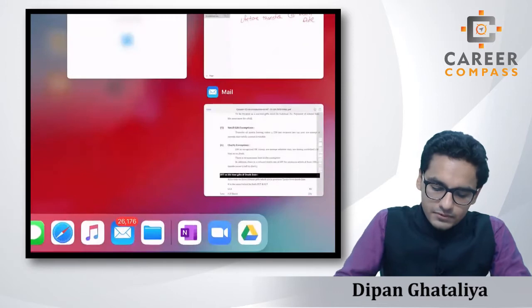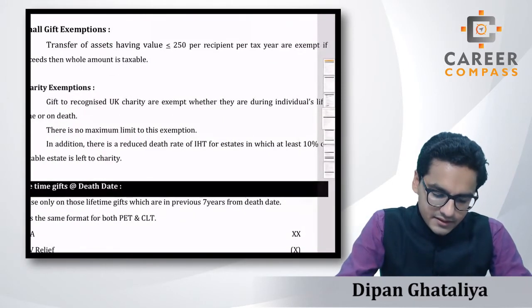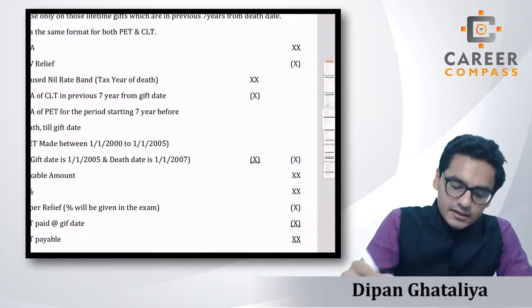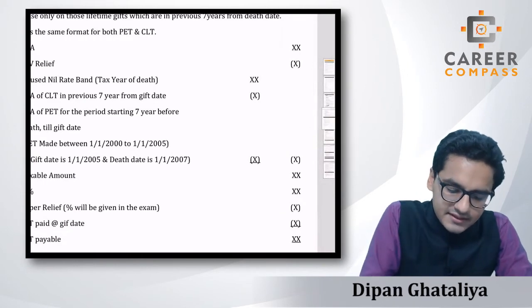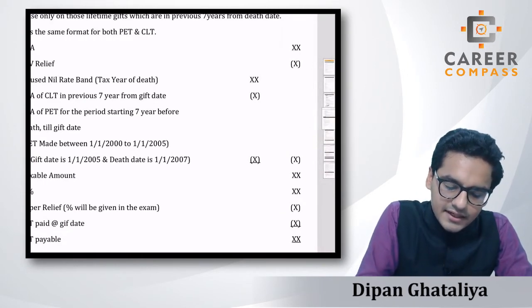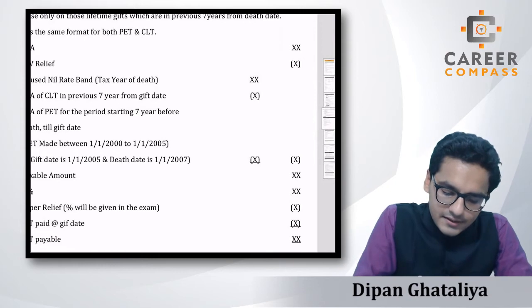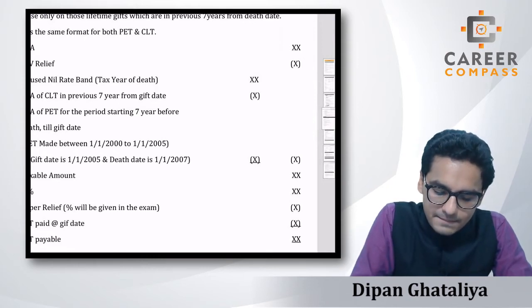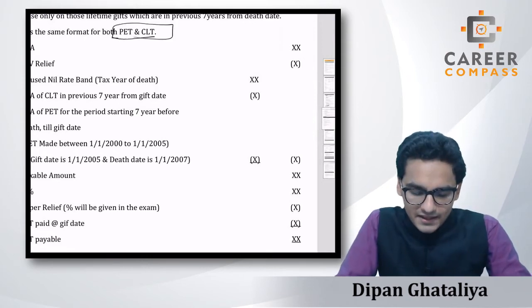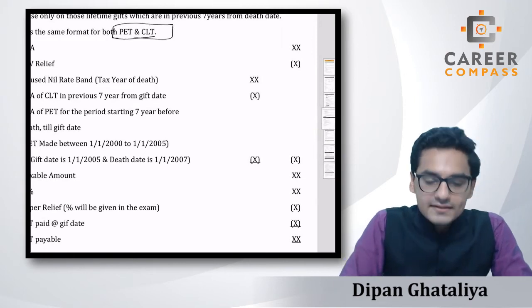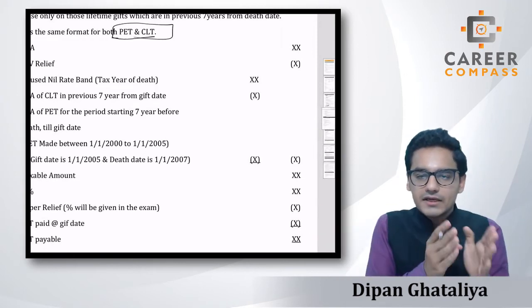But students, let's refer to the pro forma from this material itself. Yes students, the pro forma you are seeing is the IHT on lifetime gifts at the rate of the death date, and the pro forma is the same for the PET and CLT in both cases. Students, we have to prepare a separate pro forma for each gift, right?